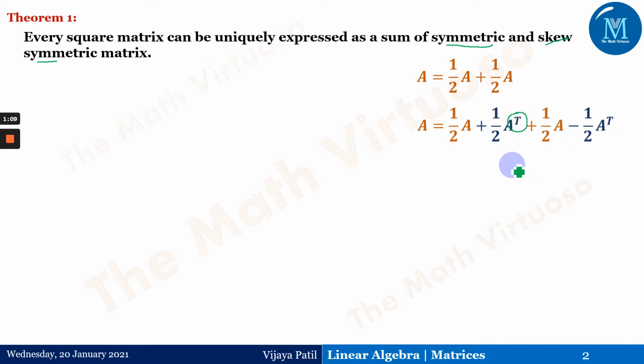Therefore we are bringing in the transpose, A to the power T.